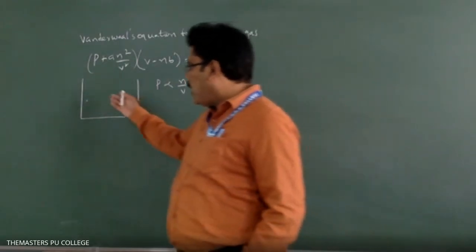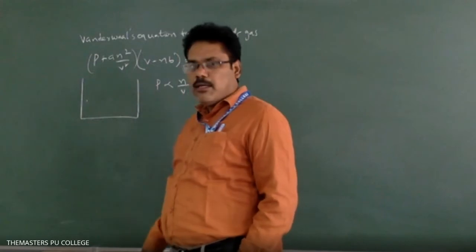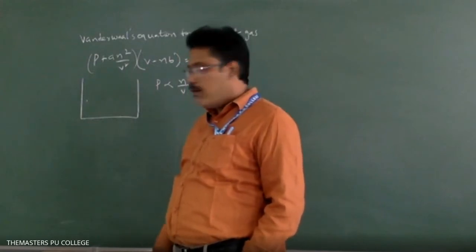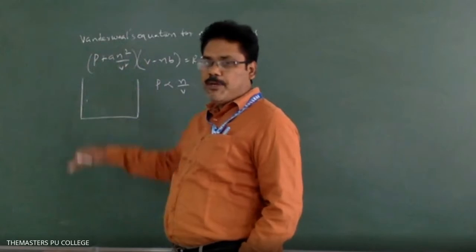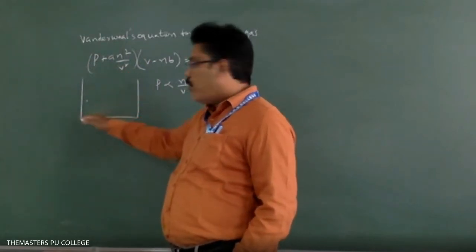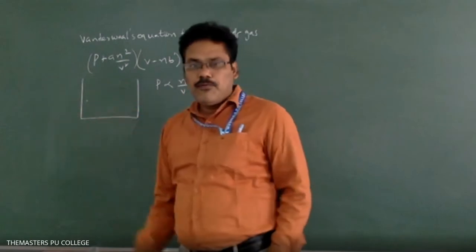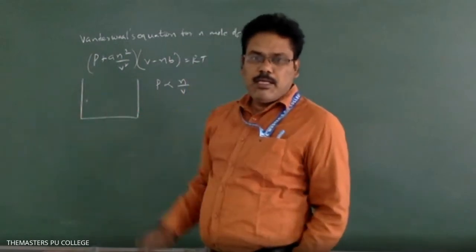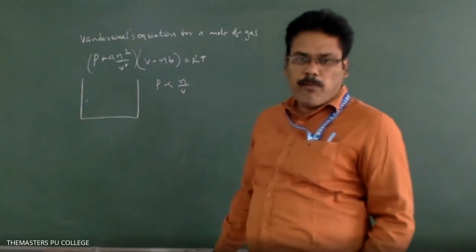One more point: at high pressure, the free volume for the gas molecule is less, no? Yes, sir, it decreases.